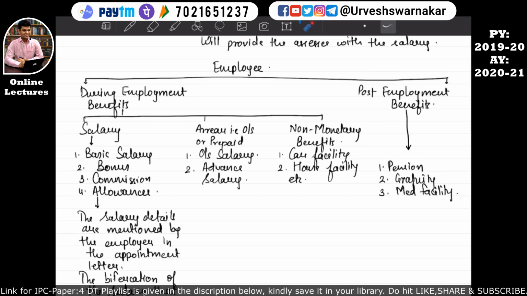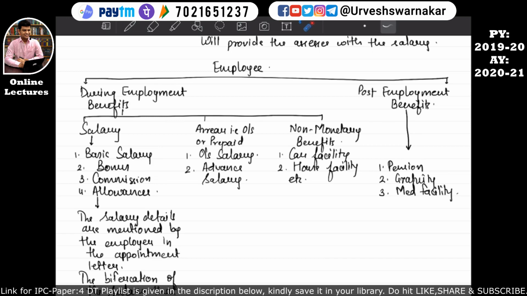It is quite common sense that if an employee is employed, then he will fall under this category, and he will not fall under this category. I hope this is quite clear. But if the employee has completed his employment, that means he has completed a certain period of time in a company and he has retired, then he will not receive any of this benefit. He will receive only post-employment benefits. I hope this is quite clear to you.